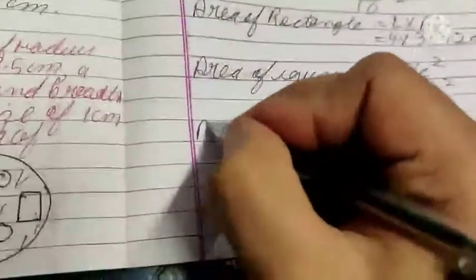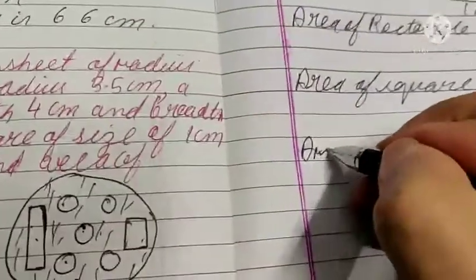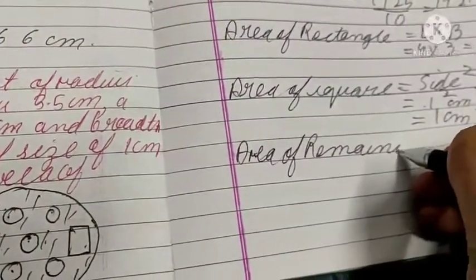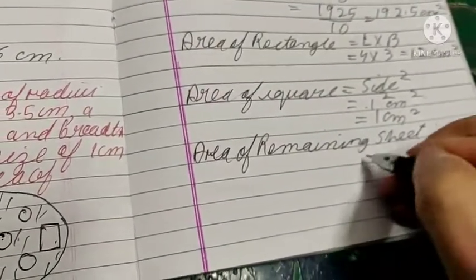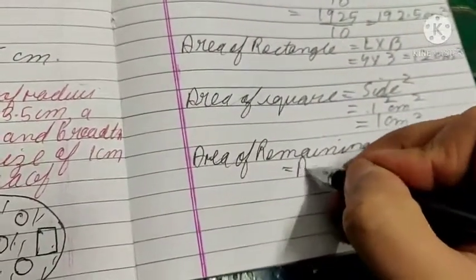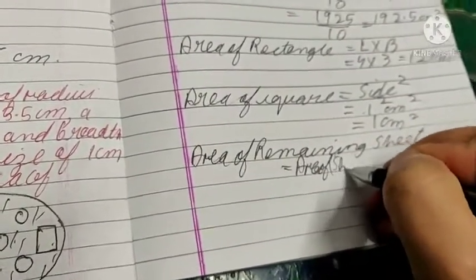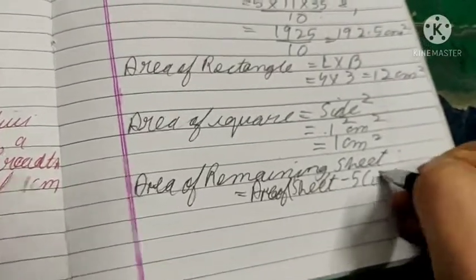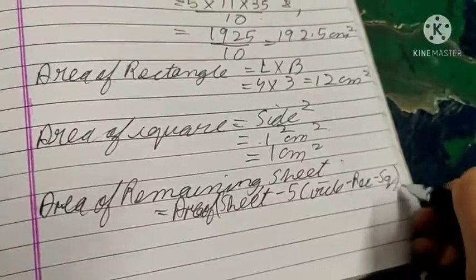And now we have to calculate the area of the remaining sheet. The area of the remaining sheet will be the area of the sheet minus 5 circles, minus rectangle and minus square.